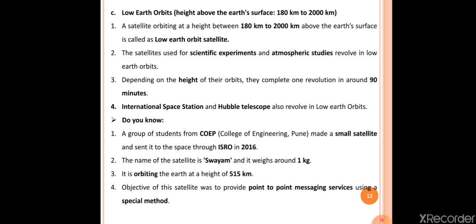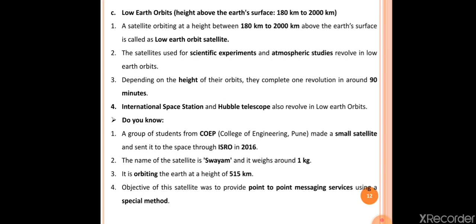After that, our last point is, do you know? In that, the first point is a group of students from COEP. COEP means College of Engineering Pune, made a small satellite and sent it to space through the ISRO. ISRO means Indian Space Research Organization from India. Okay, in 2016. The second point is the name of the satellite is Swayam and it weighs about 1 kilogram. So the students from the COEP college sent the Swayam artificial satellite into space in the low Earth orbit for their respective studies.